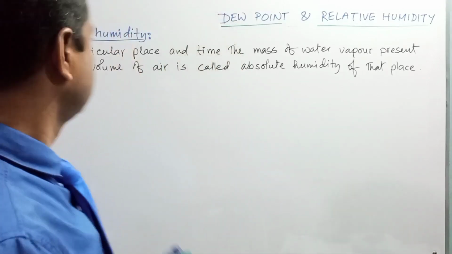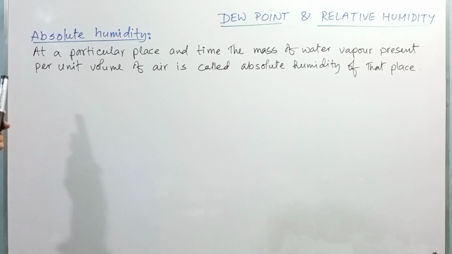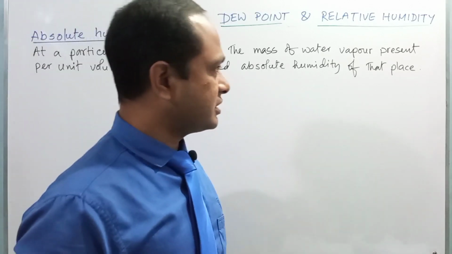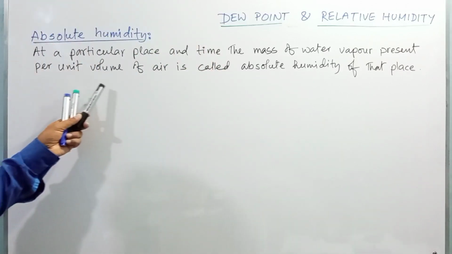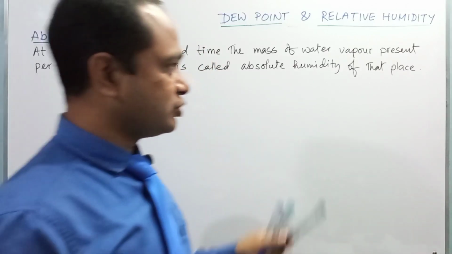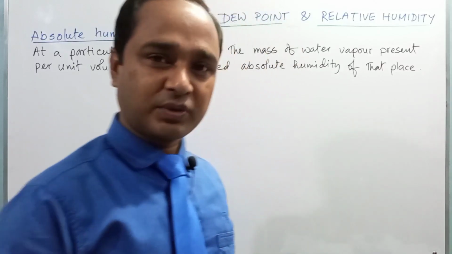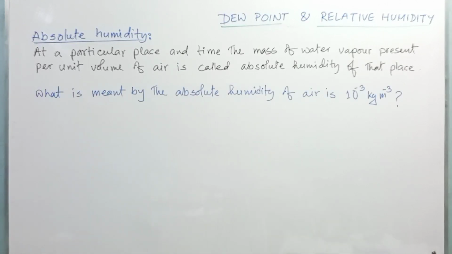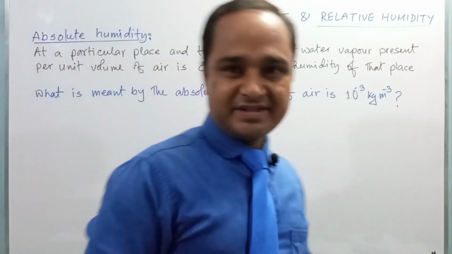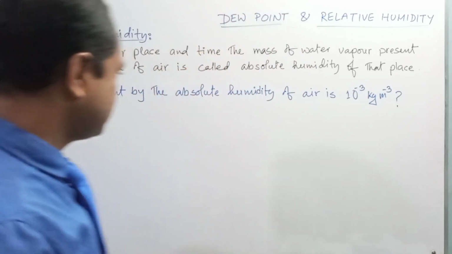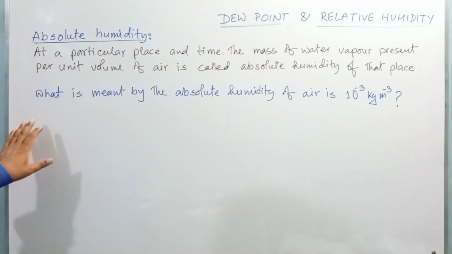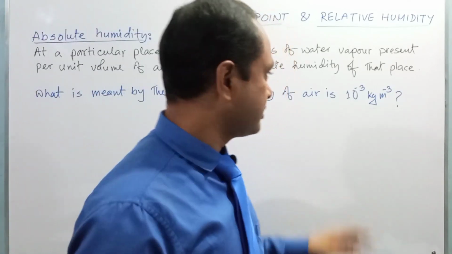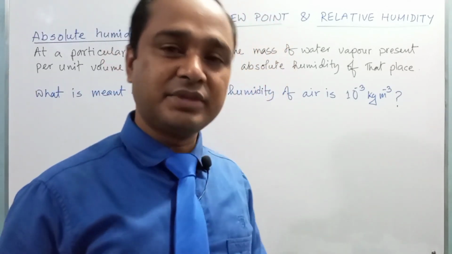Dear students, we can give the definition of absolute humidity as: at a particular place and time, the mass of water vapor present per unit volume of air is called the absolute humidity of that place. It is also a very important definition. Now we can see a comprehension-based question, like, what is meant by the absolute humidity of air is 10 to the power minus 3 kg per meter cube?